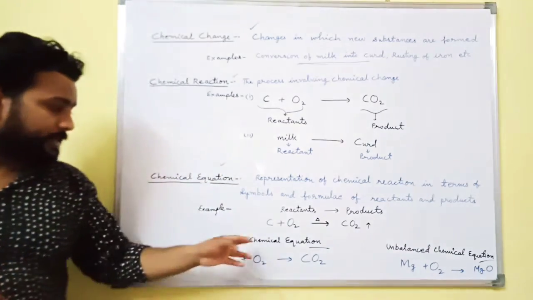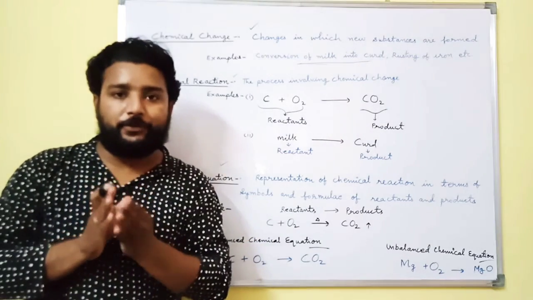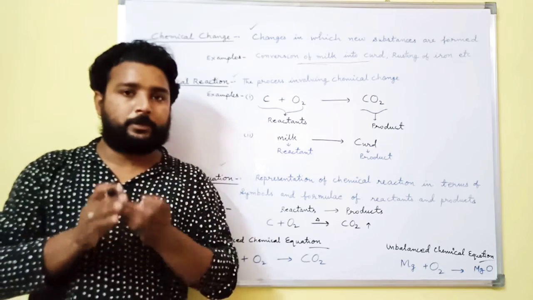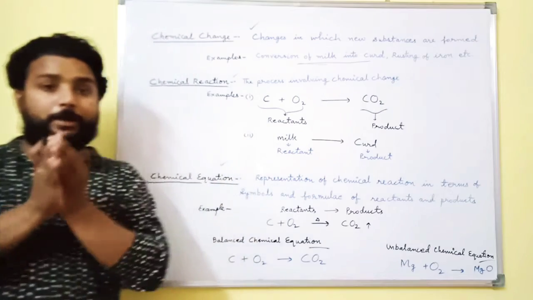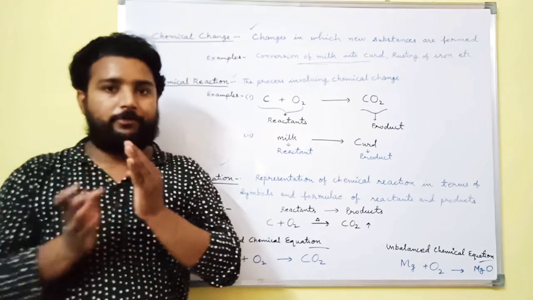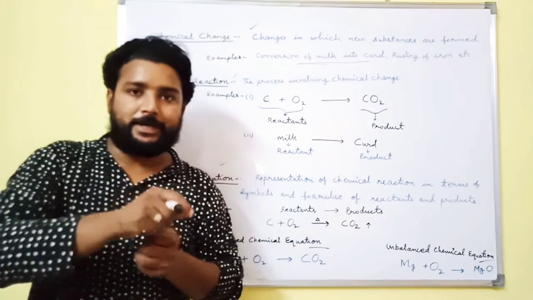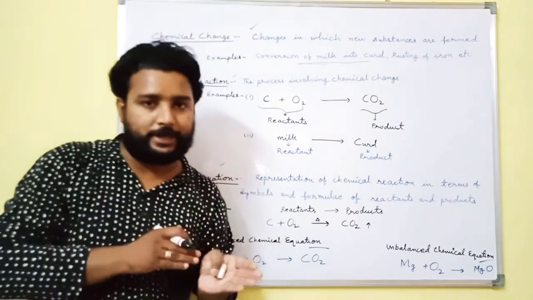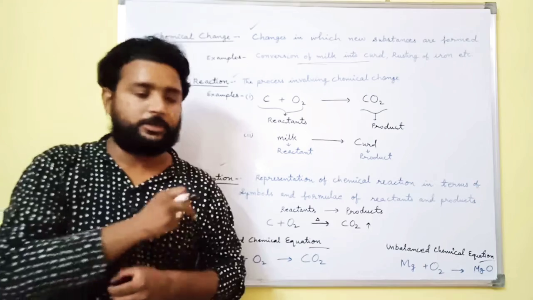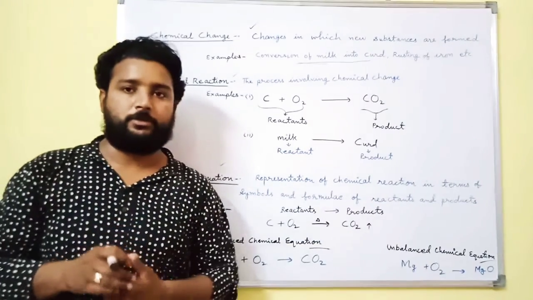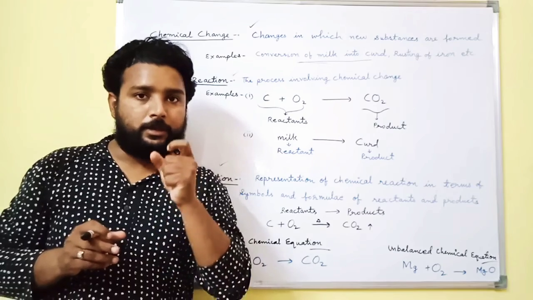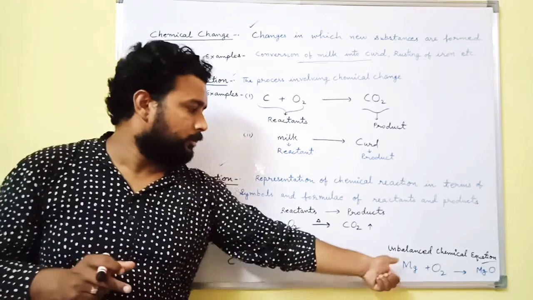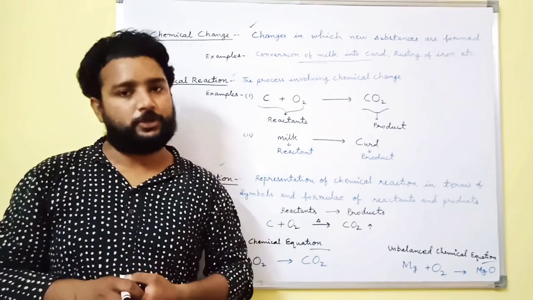In a balanced equation, if the number of atoms of elements in both reactants and products is equal, it is called a balanced chemical equation. And if the number of atoms of an element in reactants and products is not equal, it is called an unbalanced chemical equation.